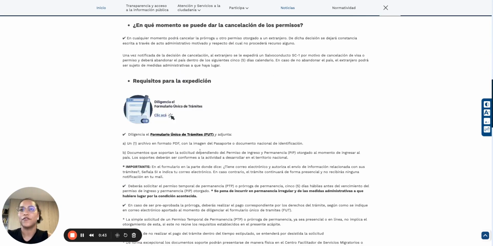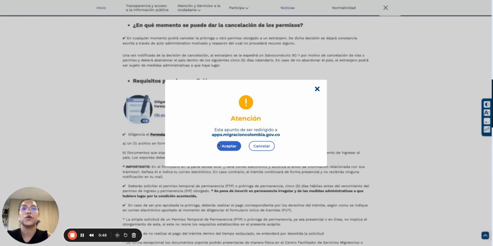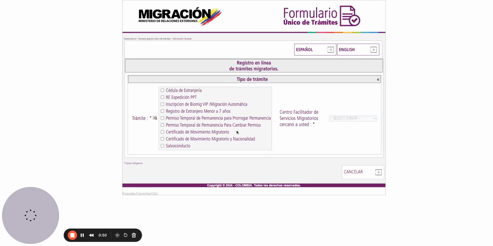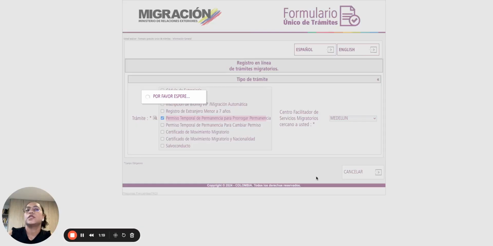And let's go. The first step would be to fill out the Formulario Único de Trámites, or FUT. This is the general form for some Migración Colombia procedures. In this section, you want to select the option of Permiso Temporal de Permanencia para prorrogar permanencia, PTP, which is the procedure we are going to perform right now. And you want to select the office or the city in which you are currently. We're going to select Medellin now.